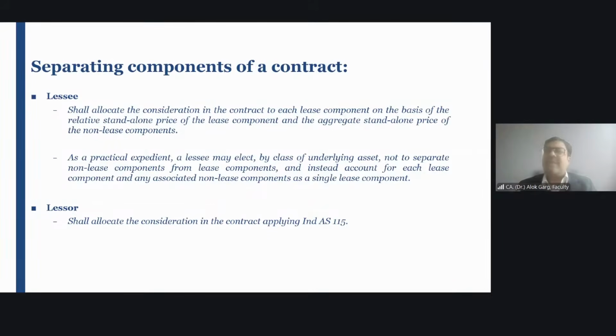Of course, the standalone selling price will be given in the question because it is not real life. So the question will provide you the standalone selling price and you need to allocate that lease payment, I mean to say the consideration, in the ratio of the standalone selling price of the lease component and non-lease component.